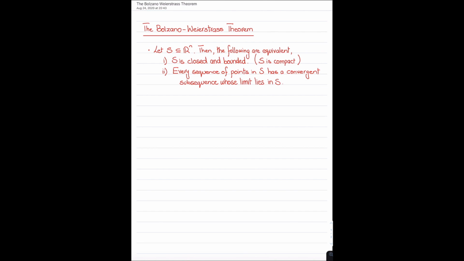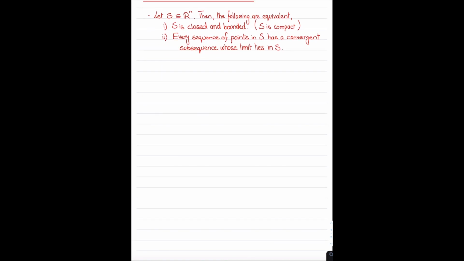So notice first of all that we need to prove this theorem in two directions. We first need to prove that if S is closed and bounded, then every sequence of points in S has a convergent subsequence whose limit lies in S. And then we need to prove it in the other direction. We need to assume that this is true and then show that S is closed and bounded. So let's begin. I'm going to write out the proof, and I'm going to prove it in this direction first.